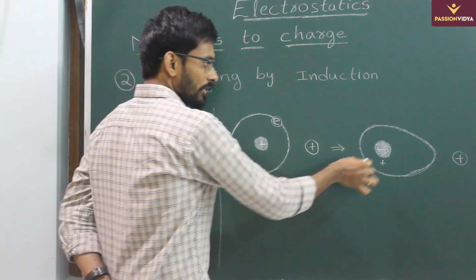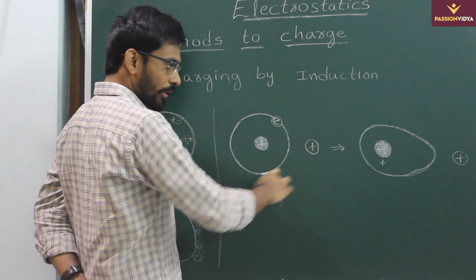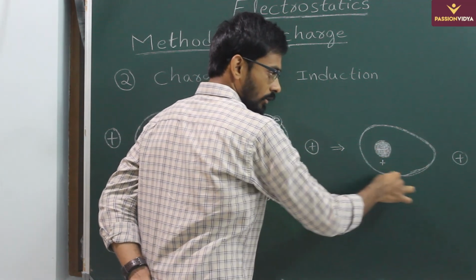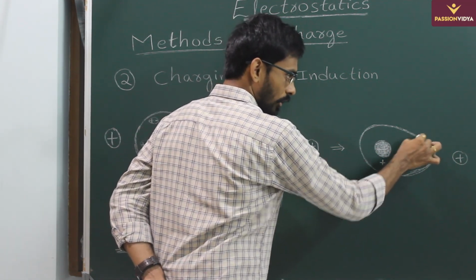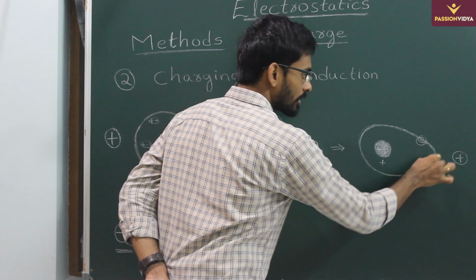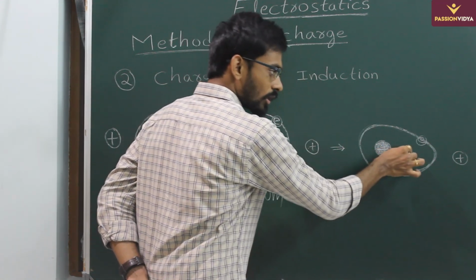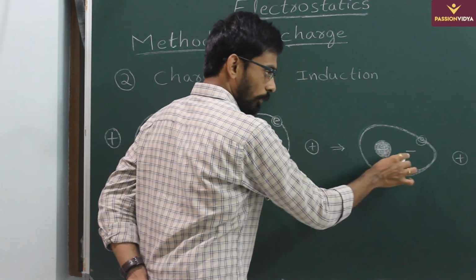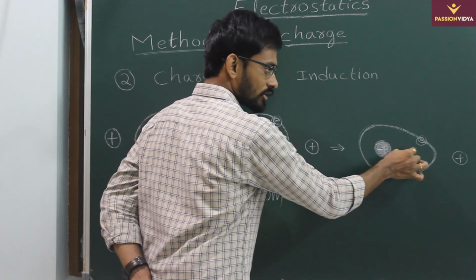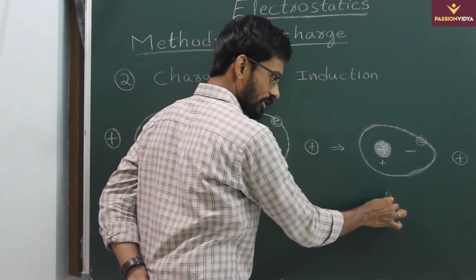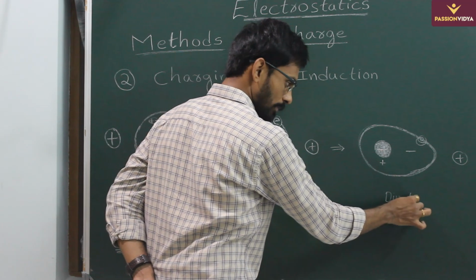So what happens? The orbit of it gets distorted. So the electron starts revolving in this shape, and the concentration of negative charge will be in this direction. So positive charge will be here and the negative charge will be here. So dipole formation takes place.